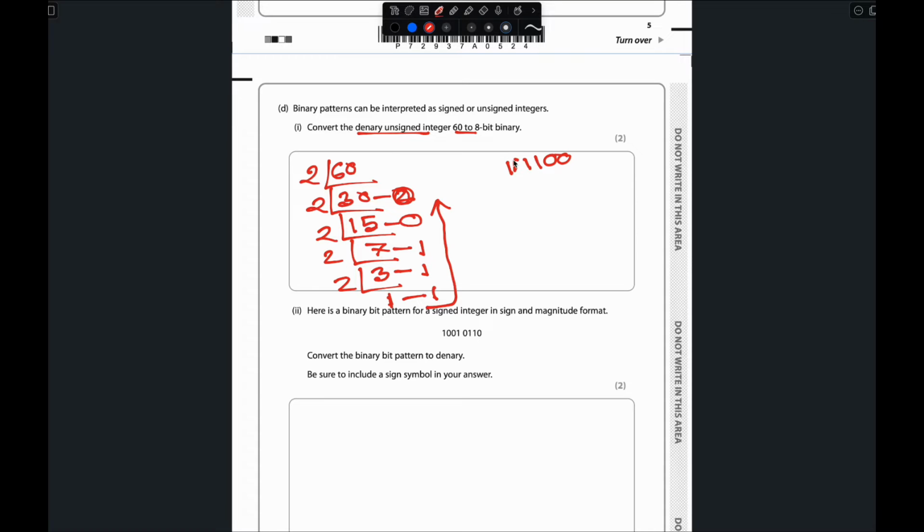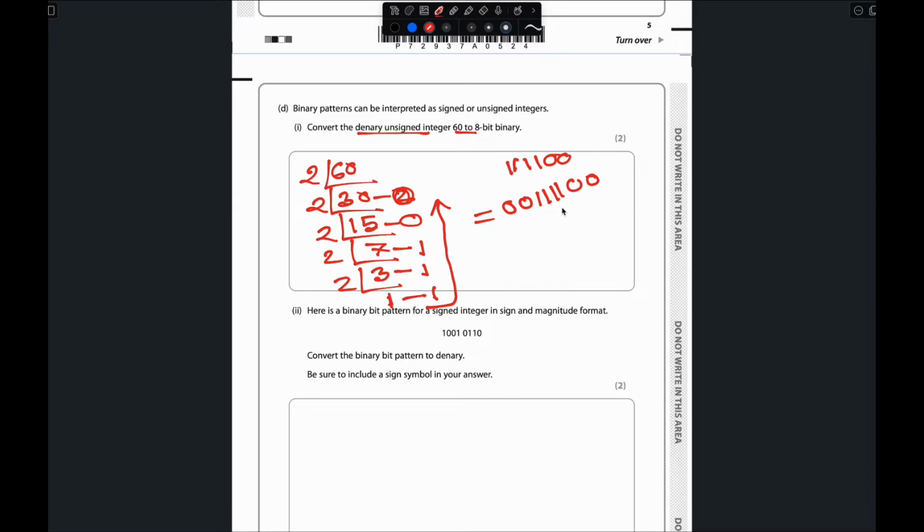Sorry for my writing, but if we count this, 1 2 3 4 5 6, it is 6-bit, but we need 8-bit binary. So in this type of question, just add 2 zeros at the beginning. When we add 2 zeros at the beginning, we convert this 6-bit binary to 8-bit binary, but it doesn't affect our value. So the answer will be 0 0 1 1 1 1 0 0.